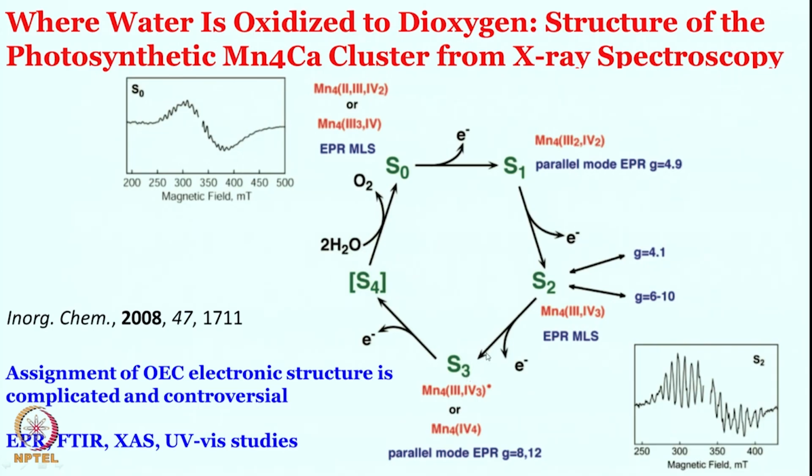That means we have an all manganese 4 plus oxidation state or a radical intermediate where 1 manganese is 3 plus and 3 of the manganese are in +4 state as well as a radical formation. Okay. So, these are the EPR spectra studies. Now the assignment of the oxygen evolving complex or center electronic structure is complicated and controversial. Okay. Let me get to that once again, that these are putative assignments.